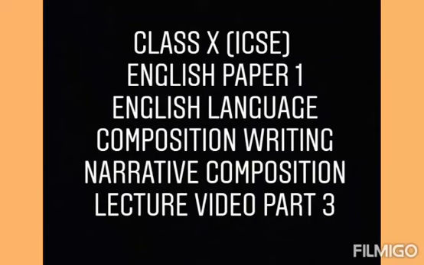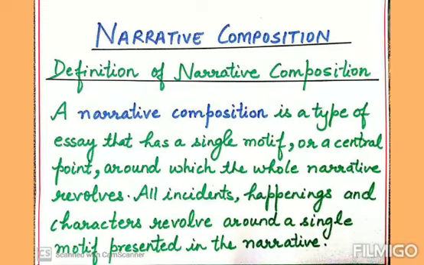So let's start. Definition of narrative composition. A narrative composition is actually a type of essay that has a single motive or a central point around which the whole narrative revolves. All incidents, happenings, and characters revolve around a single motive presented in the narrative.